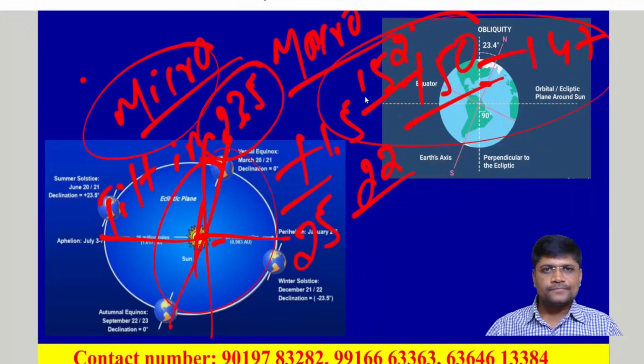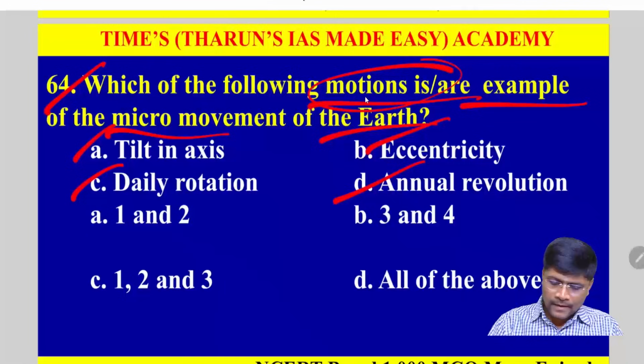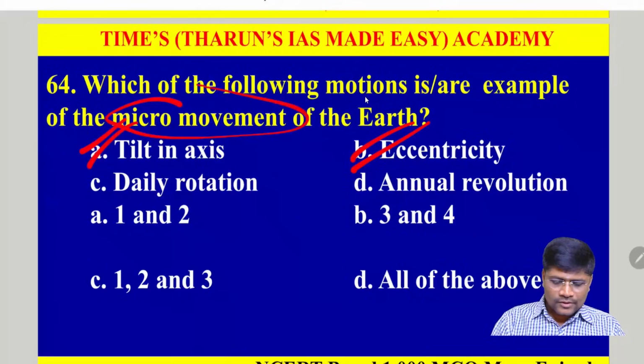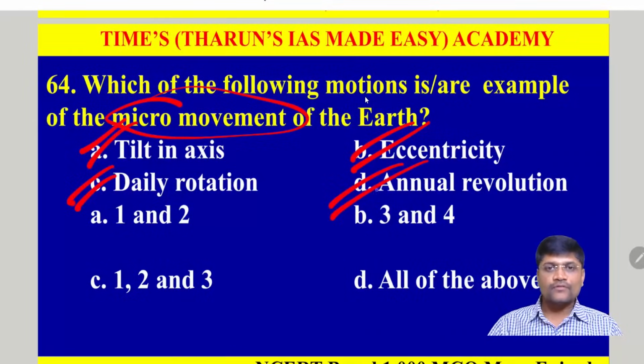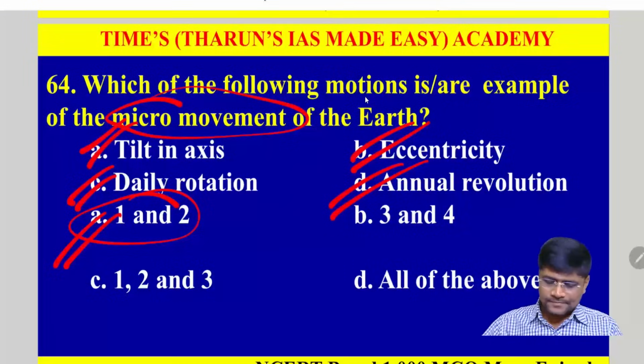earth is rotating. And because of the revolution around the sun, we are experiencing the seasons. That's why, according to the explanation, tilt in the axis and the eccentricity are examples of the micro movements of the earth. Whereas the daily rotation and annual revolution come under the macro movements because we are experiencing it. Clear? So, only option E, 1 and 2 are examples. Clear?